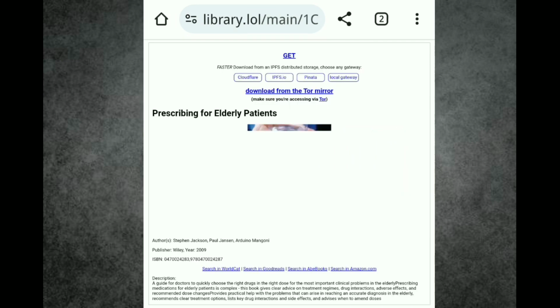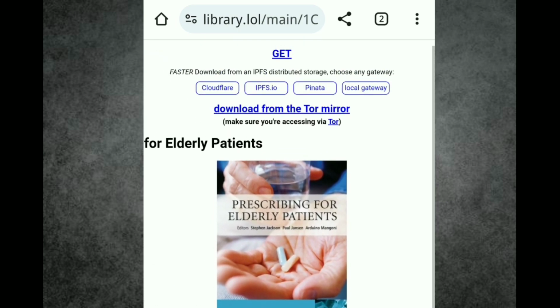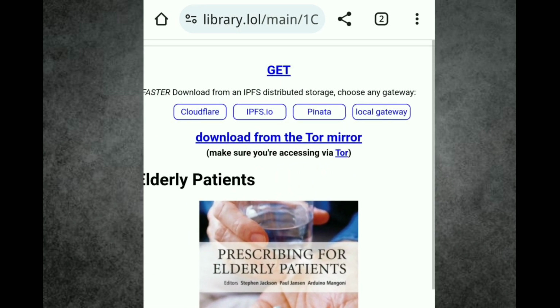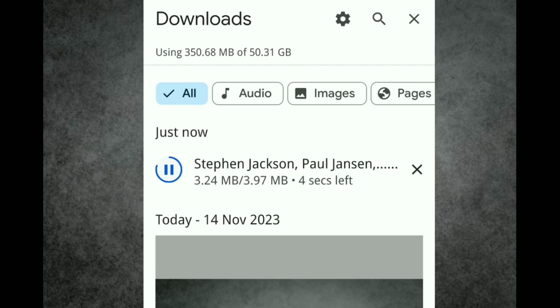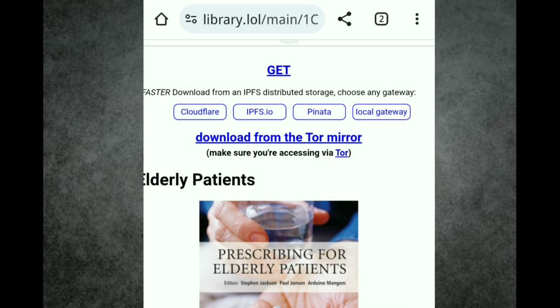When I click on one, it will take me to a page like this. At the top you will have a get text, and then you can choose any of these gateways that are given below. Here if I click on get, automatically the file should download, and if the file is not downloading, then you can just go to downloads and check for it. You can see here the file is being downloaded, and that's all friends.